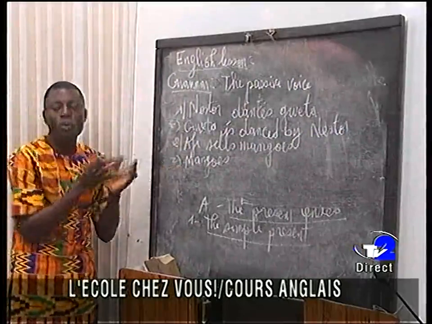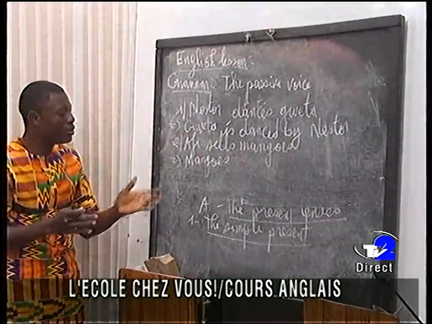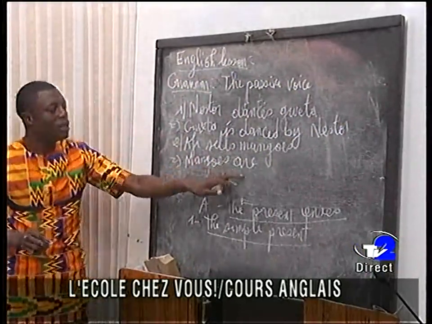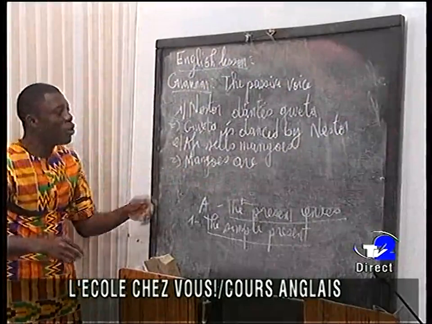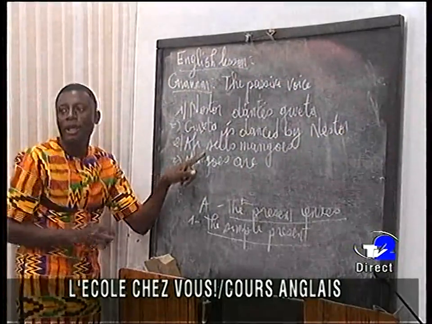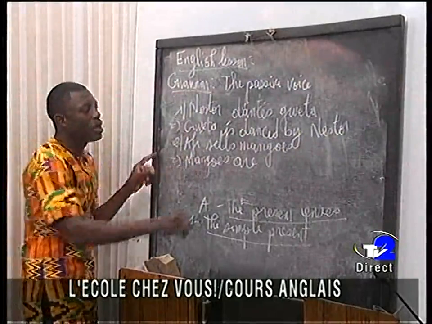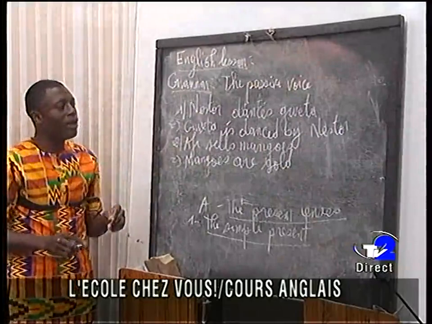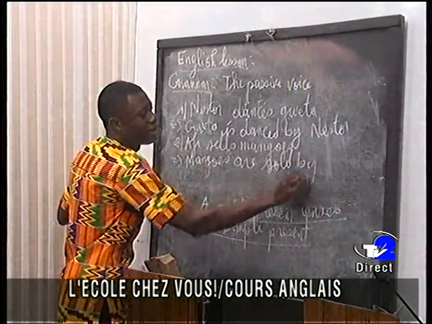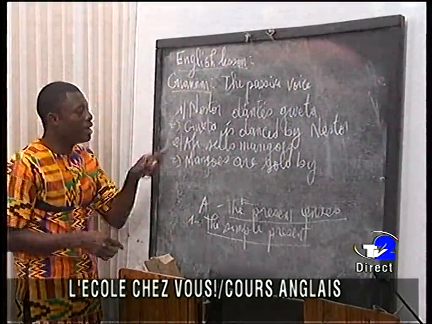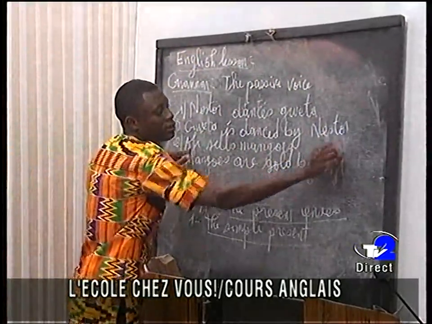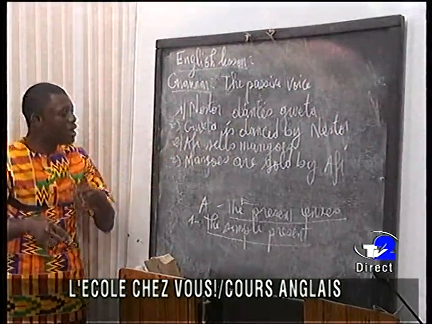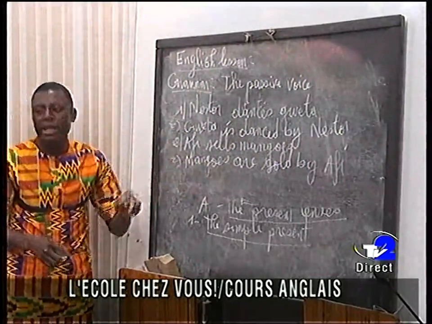Now we have mango is plural, okay? It is a plural, numerous. So we are going to use are. Okay, the form of to be for plural is are. Mangoes are. The PP of sell is sold. Okay, mangoes are sold by Afi. Okay, do you follow me? So Afi sells mangoes becomes mangoes are sold by Afi.